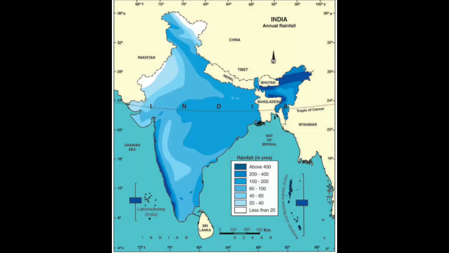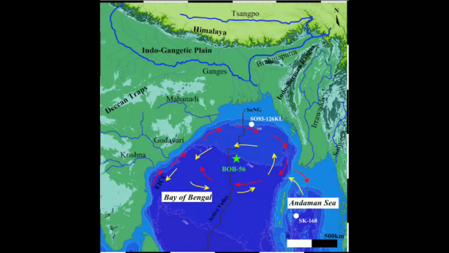Now the next point, that is the Bay of Bengal. These winds first enter West Bengal and reach Meghalaya. These winds are full of moisture. They are obstructed by the Garo, Khasi, and Jaintia hills in Meghalaya, so the windward slopes of these hills get torrential rain. Cherrapunji, situated on the slopes of the Khasi hills, gets about 1200 centimeter rain annually, which is the highest in the world. Mawsynram, situated 16 km from Cherrapunji, is also famous for maximum rainfall received during 24 hours.